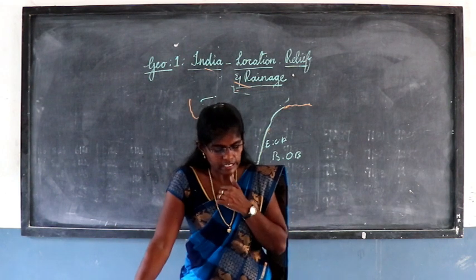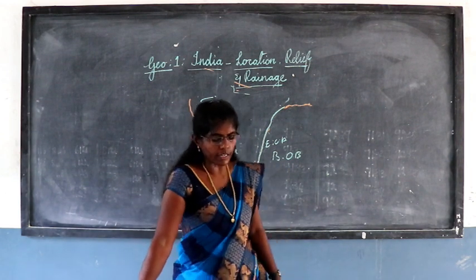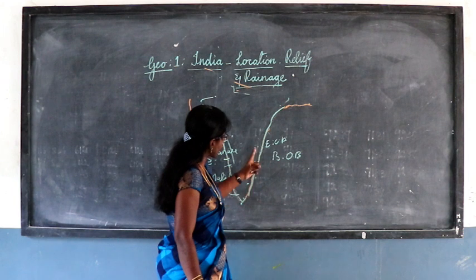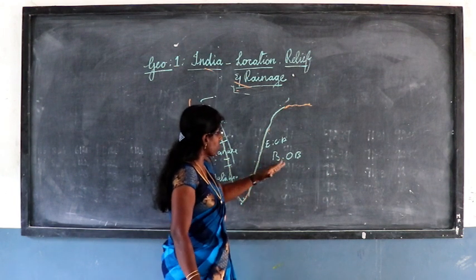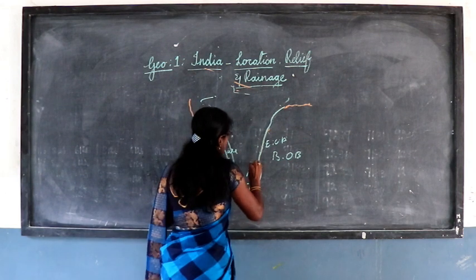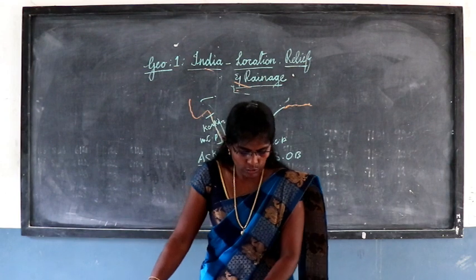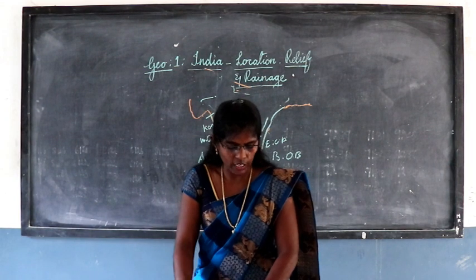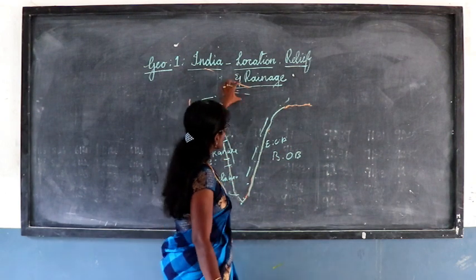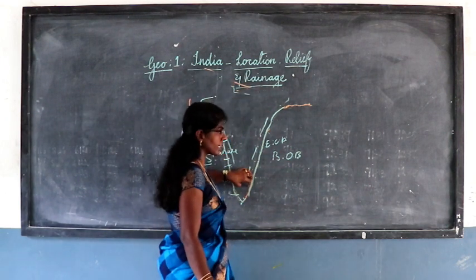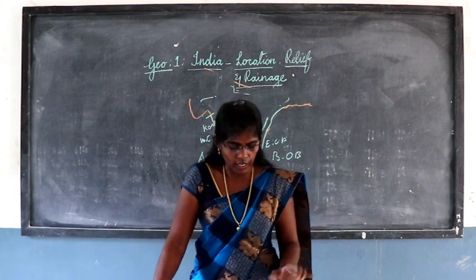The second lies between the Eastern Ghats, we will see now. The Eastern Ghats lie between the east coastal plains and the Bay of Bengal. So between the Bay of Bengal and the Eastern Ghats, you can see the east coastal plain. This east coastal plain is formed by the alluvial filling by east flowing rivers. Already we have mentioned that. So this area has alluvial soil content, mainly from the alluvial filling of east flowing rivers.